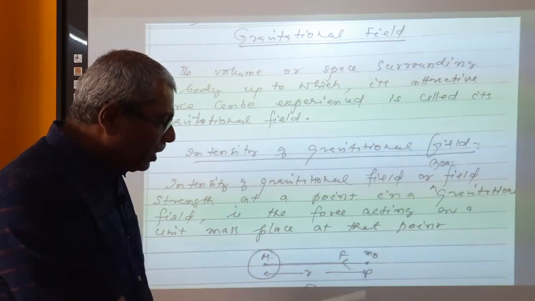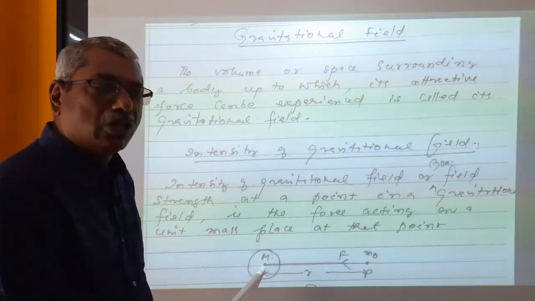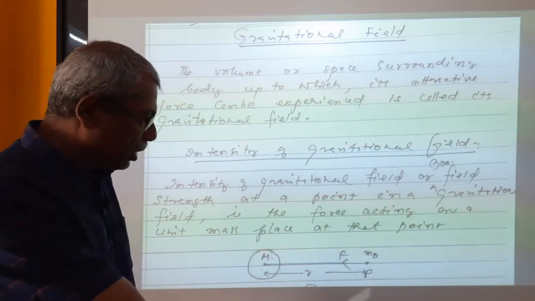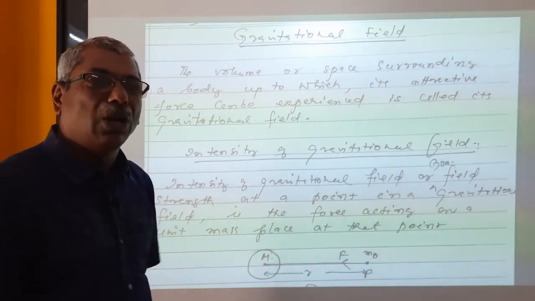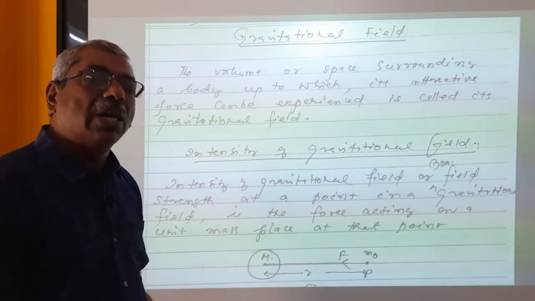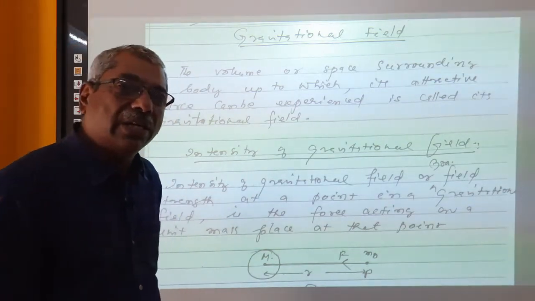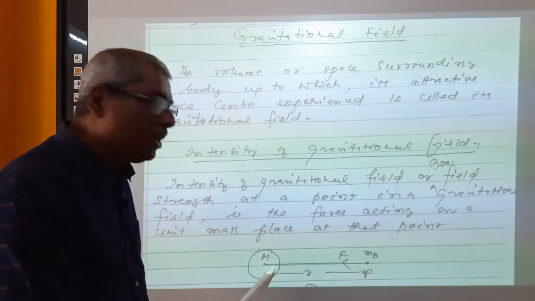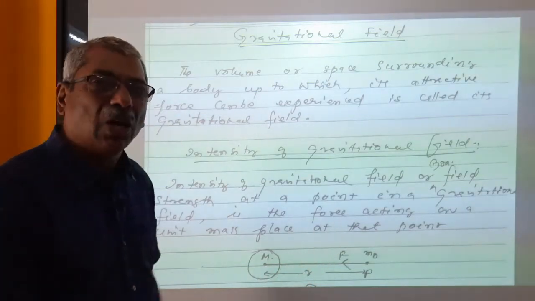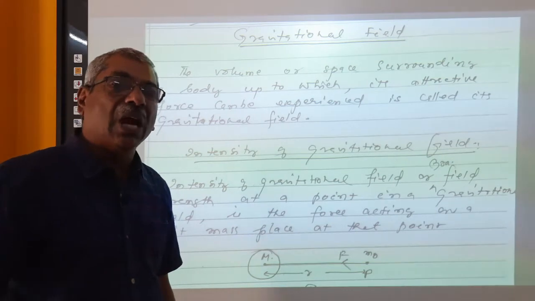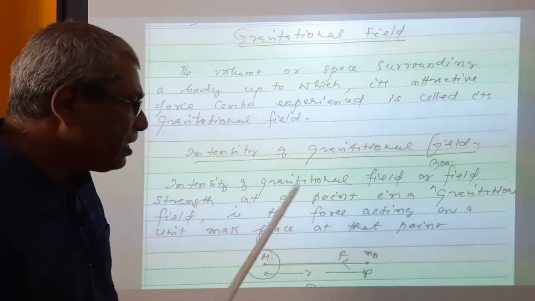Now this point P is within the field of this mass. That can be a space surrounding that, a spherical volume surrounding that, inside which any point, if a test mass is placed, that test mass will be attracted by the body. Then those points are within the gravitational field of the body, right?